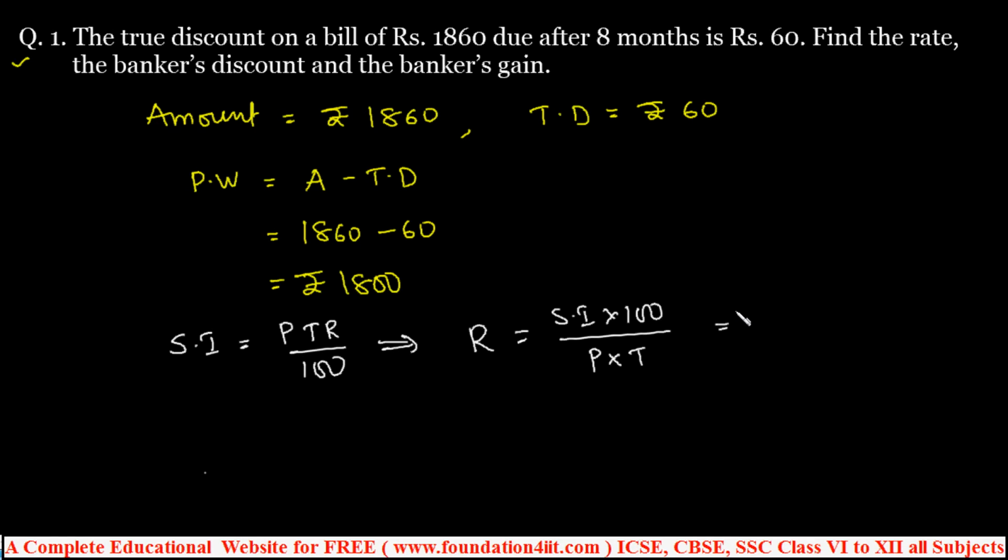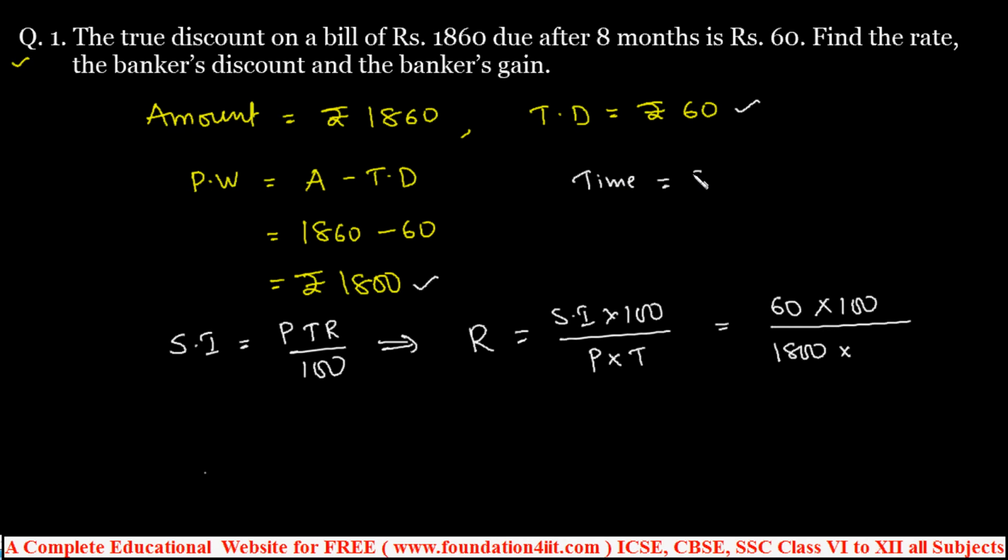So 100 into interest, the true discount we can consider as the interest. That is 60 into 100 divided by the principal amount, that means present worth 1800, into time.